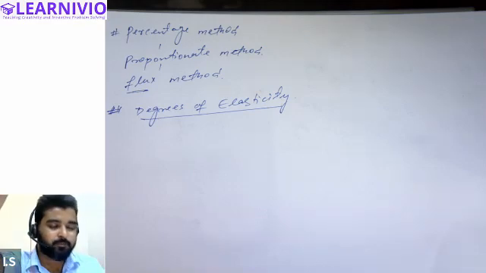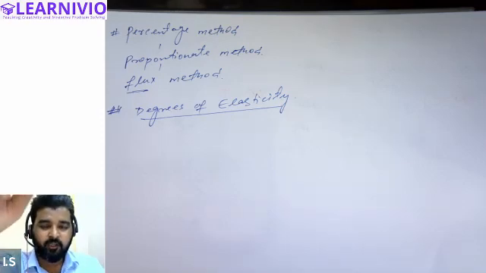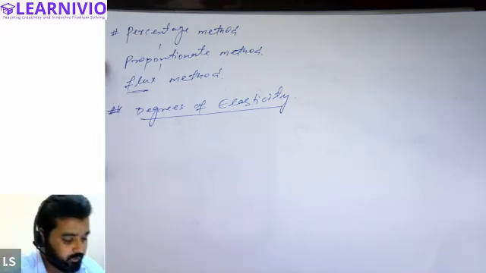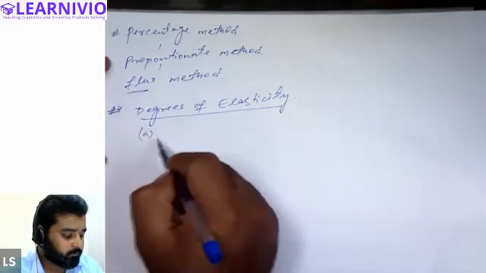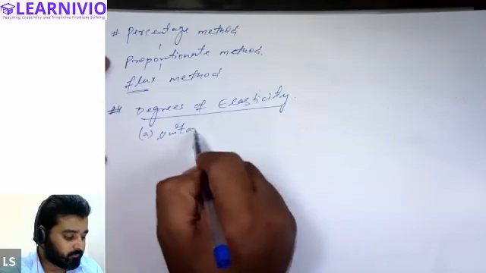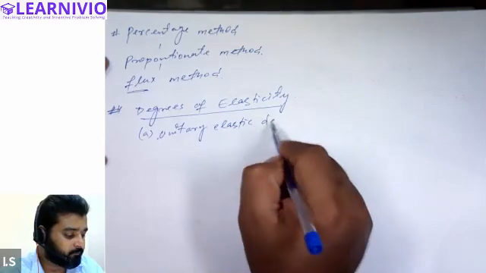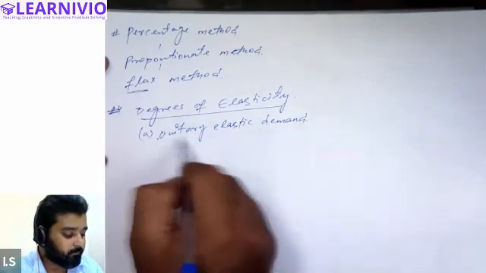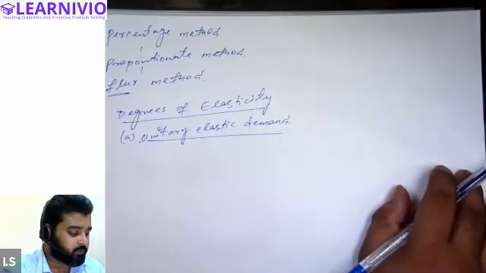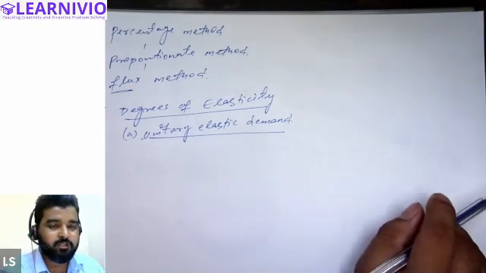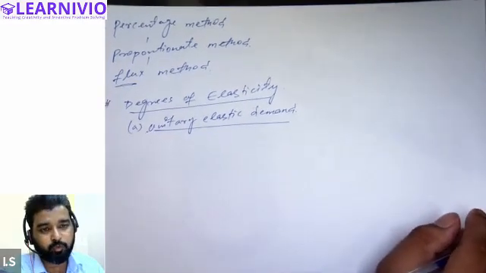So there are different responses to change in price for different kinds of customers, but we have basically summarized all the responses into 5 categories. We have categorized the sensitivity of the customer into 5 different parts. First is called unitary elastic. Customer's demand can be unitary elastic demand. What is unitary elastic demand? Unitary elastic demand basically means that whenever there is a percentage change in the price of the commodity, demand changes in exactly equal proportion.